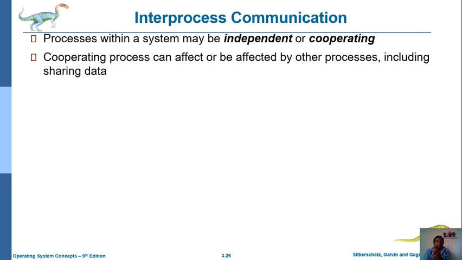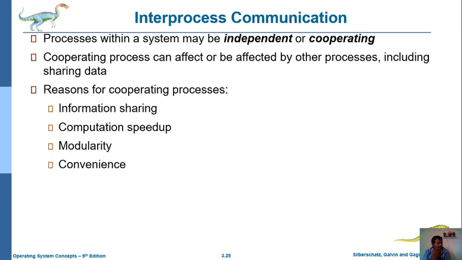Not only are multiple processes dependent, but in case multiple processes use some common memory, that is also called a cooperating process. So what are the several reasons for choosing cooperating processes? Due to these reasons we can prefer cooperating processes: information sharing, computation speed up, modularity and convenience.